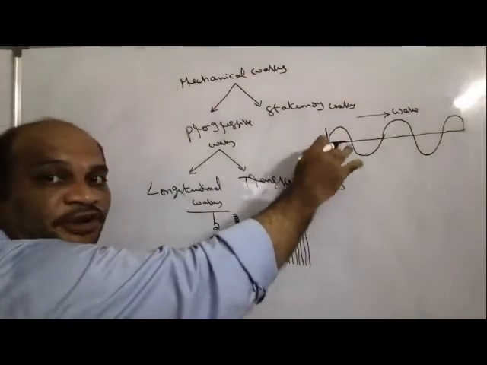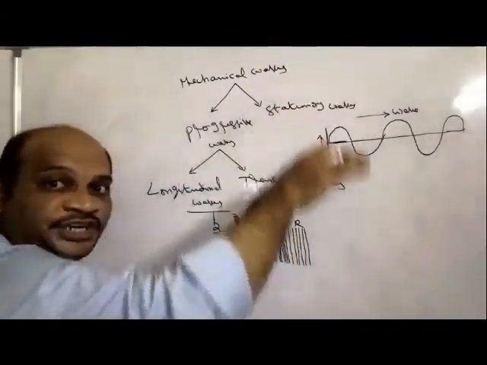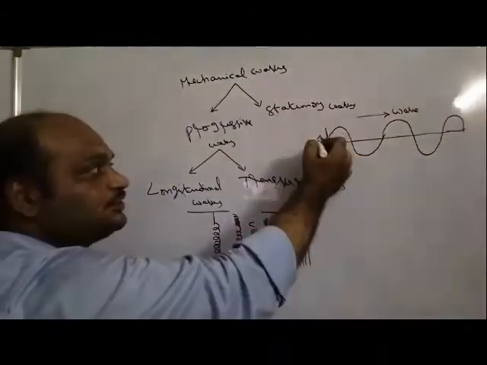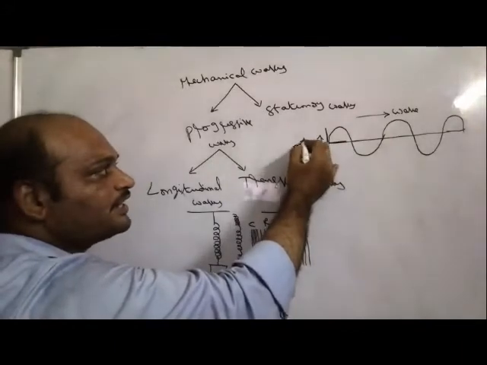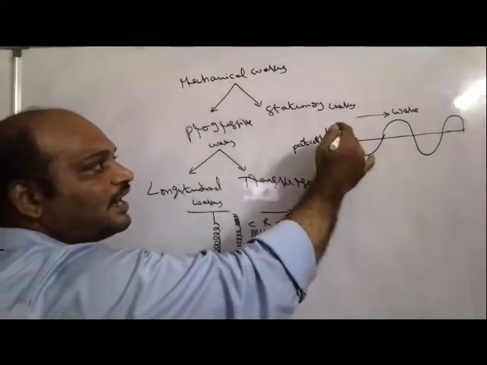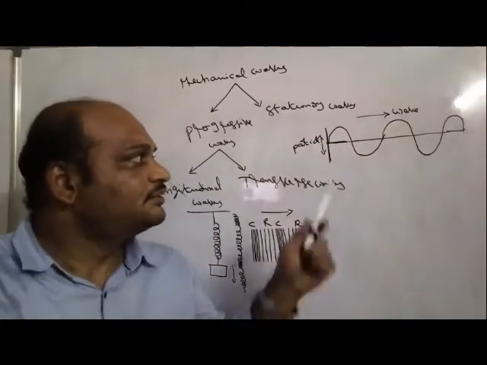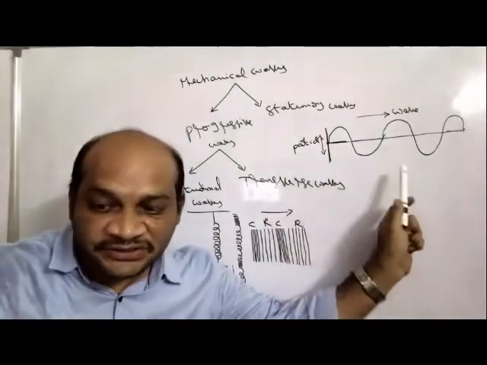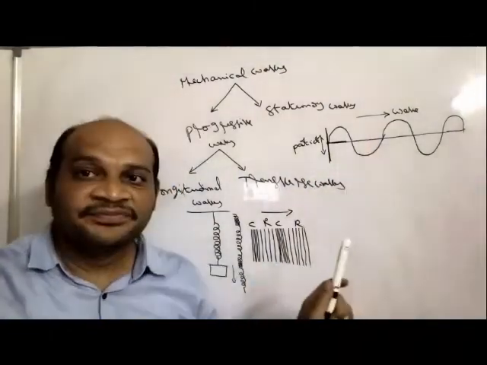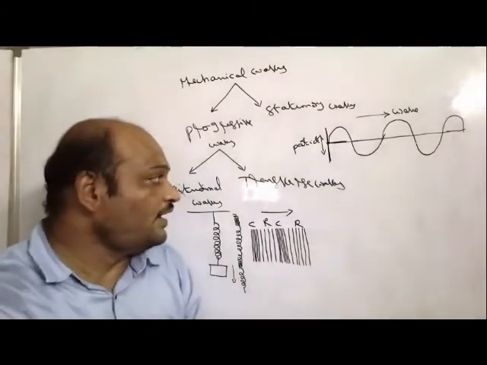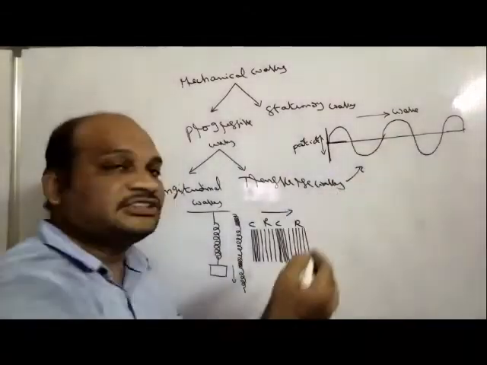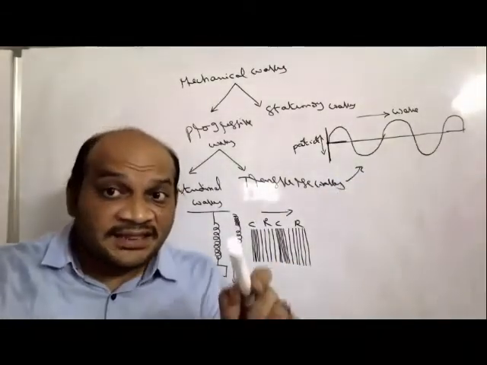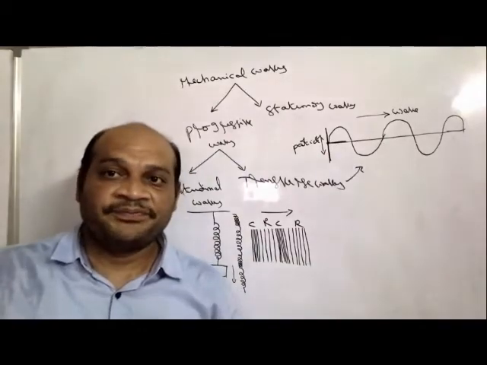about this main point. What happened? About this axis, vertically up and down. So this is the particle vibrating direction and the wave propagation direction. Both are perpendicular to each other. That's why this is the example for transverse waves.